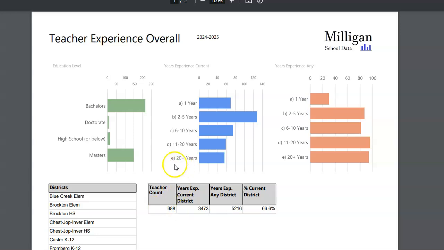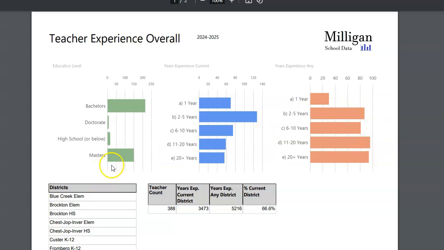And of those 388 teachers, you get to see a bar chart of what percentage of them have a bachelor's degree, have a master's degree, or a doctorate, or that information there. You get to kind of see what the overall trend looks like for years of experience in current district, where that big hump in 2 to 5 years is going to be pretty common. And then years of experience in any district, you can kind of see where that breaks out as well.